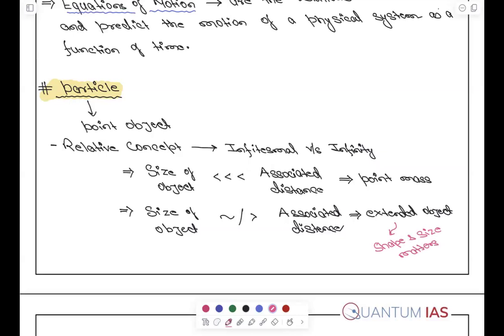What a moment of inertia, hollow sphere, different moment of inertia, it will behave different. It will give different parameters to the equation of motion, right? Solid sphere will give different. So these are the things, whether it is an extended object or a point object, it is the matter of whether the size is same or not.